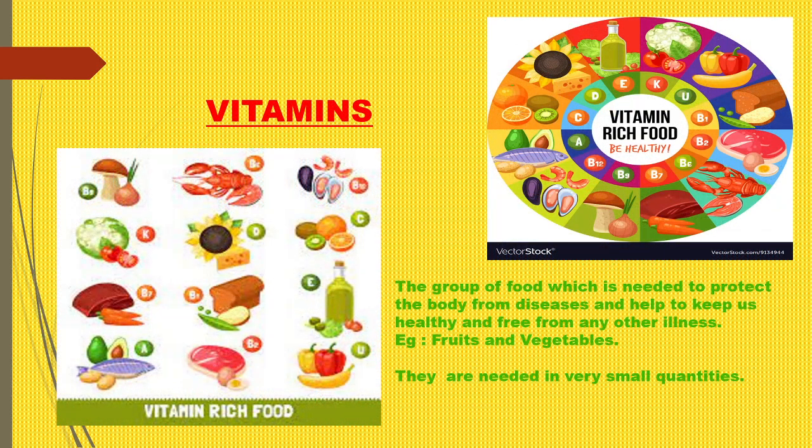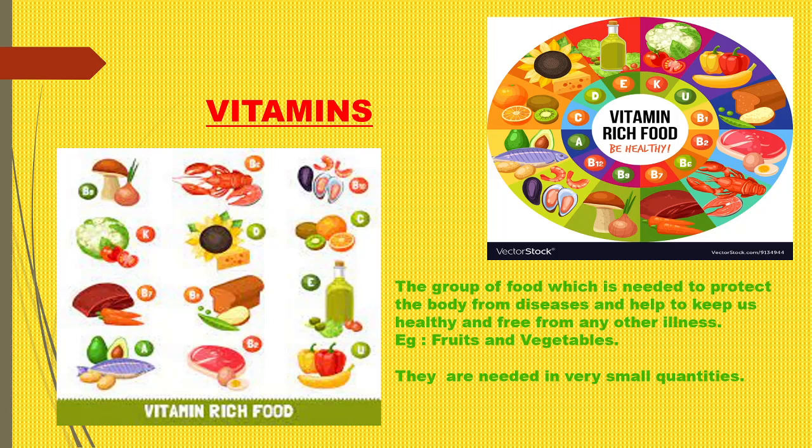Next, coming to the vitamins. So what is vitamin? These are the group of food which is needed to protect the body from diseases, and also help to keep us healthy and free from illness. Different types of fruits and vegetables provide different types of vitamins.